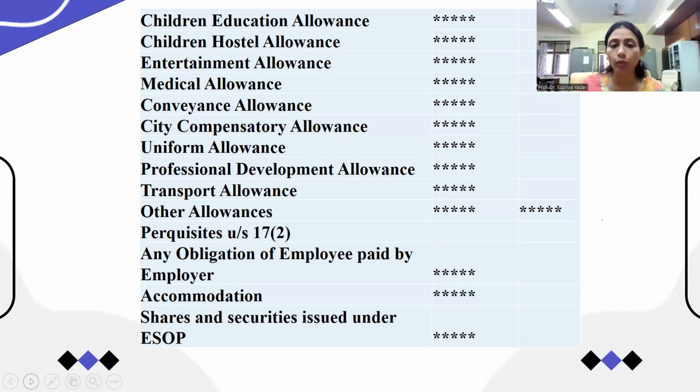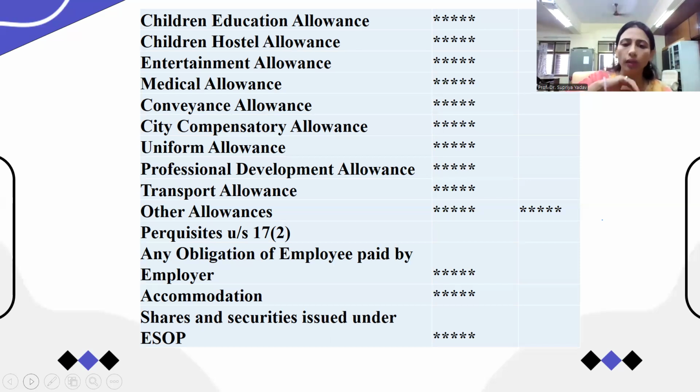So any obligations of the employee paid by the employer. For example, if a medical bill or hotel bills are paid by the employer, or the child education is provided by the employer, or a daycare center is provided by the employer, that is also known as a perquisite. After converting the perquisite value into money, it is considered as salary income. So this is the nature of perquisites.